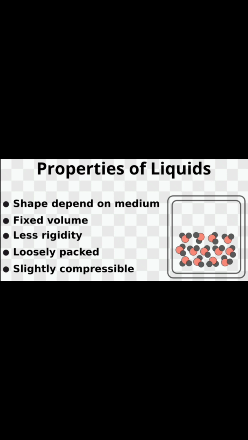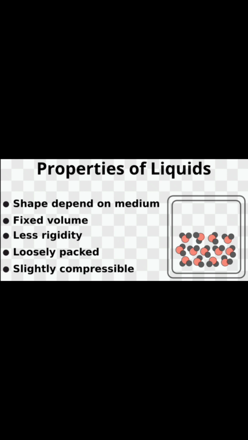Let me explain with an example. See, aquatic animals like fishes can breathe underwater. That is because of the presence of dissolved oxygen in water, they can take in the dissolved oxygen in water. That means gases are diffused in water and liquids also can diffuse in water.